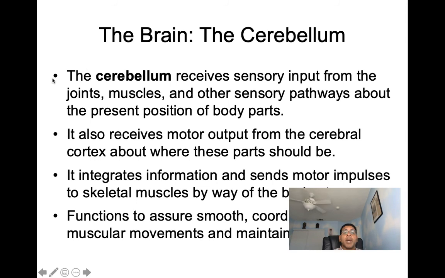Next, then we can move over to the cerebellum. The cerebellum receives sensory input from our joints, our muscles, and other sensory pathways about the present position of our body parts. It also receives motor output from the cerebral cortex about where these parts should be. The cerebellum integrates information and sends motor impulses to skeletal muscles by way of the brainstem. And it also functions to assure that we have smooth, coordinated, voluntary muscular movements. And it's involved with maintaining posture.